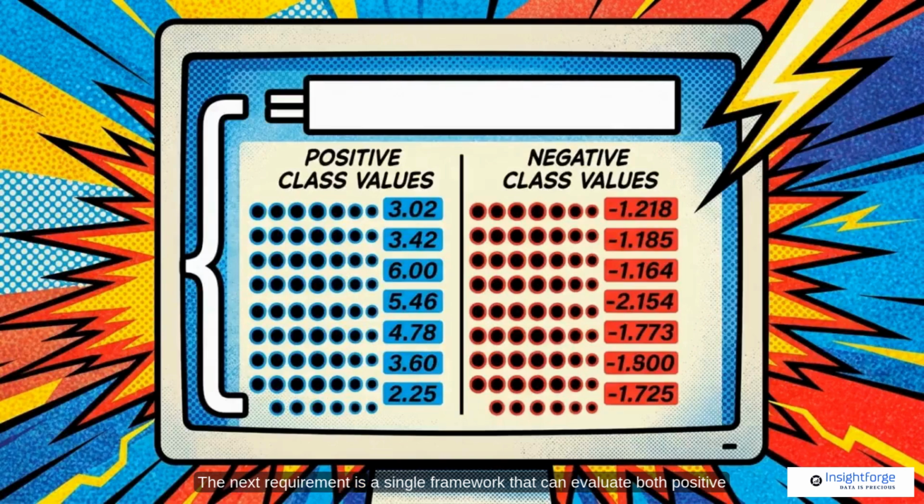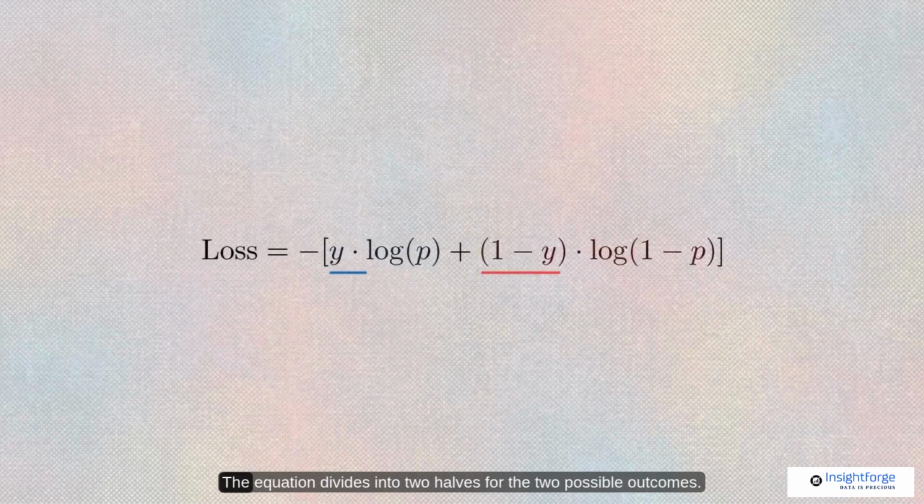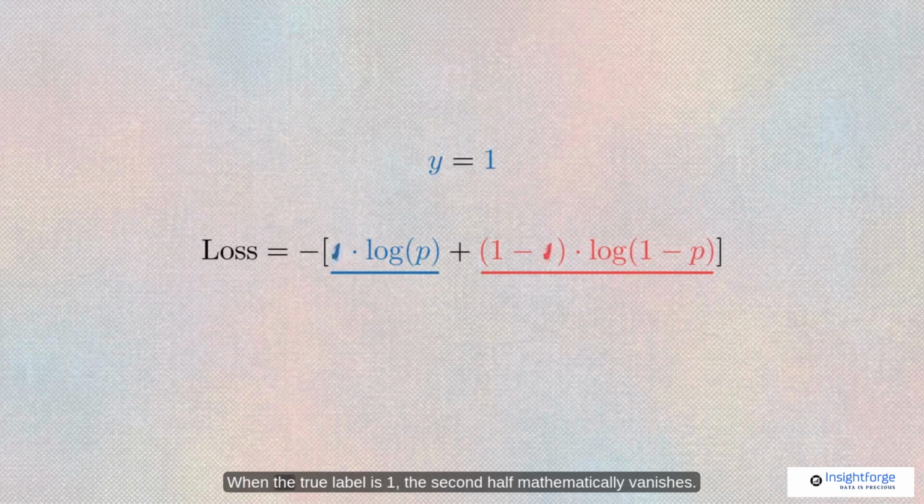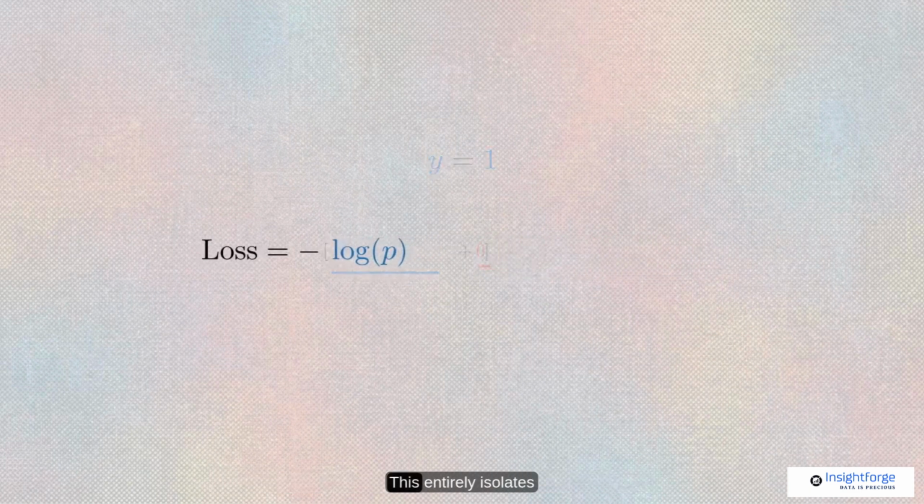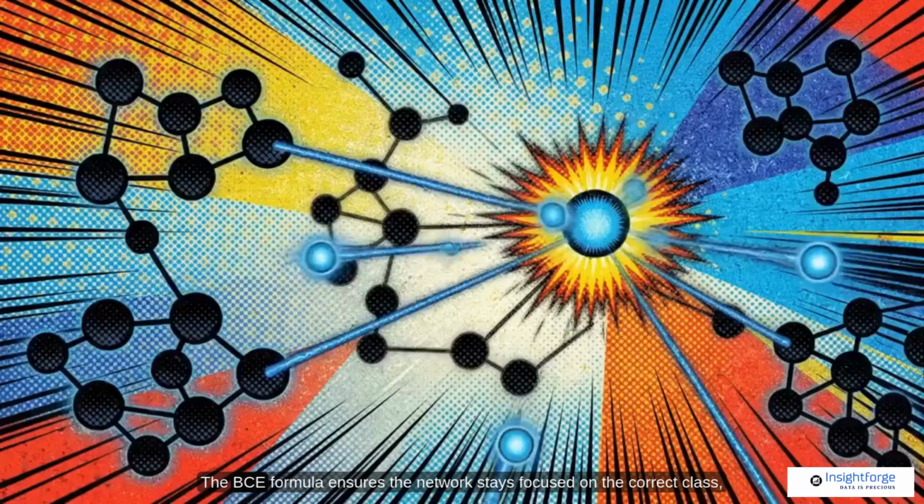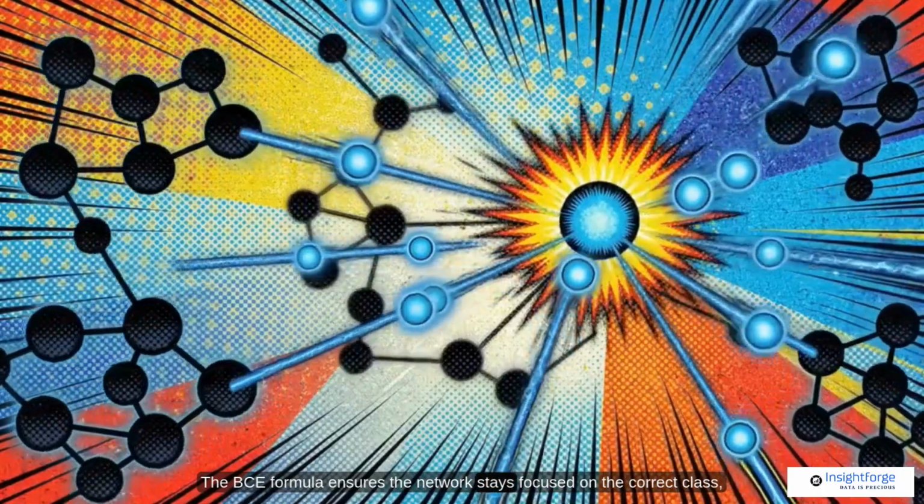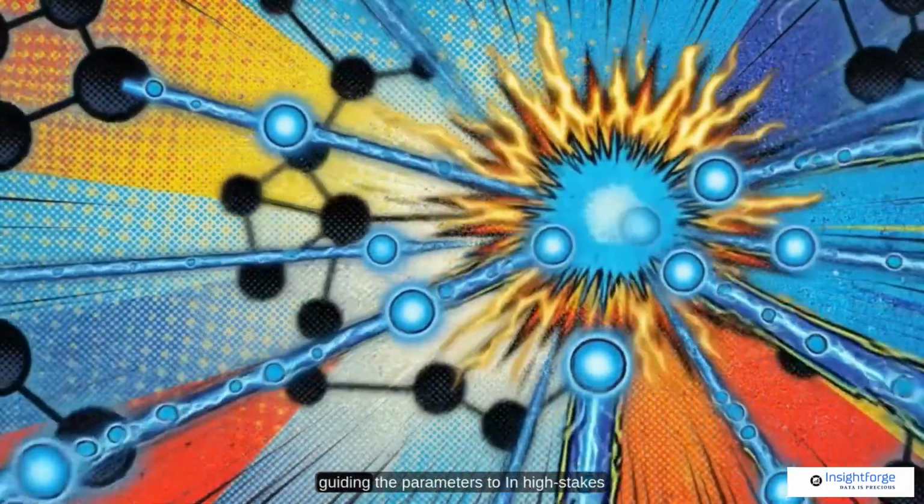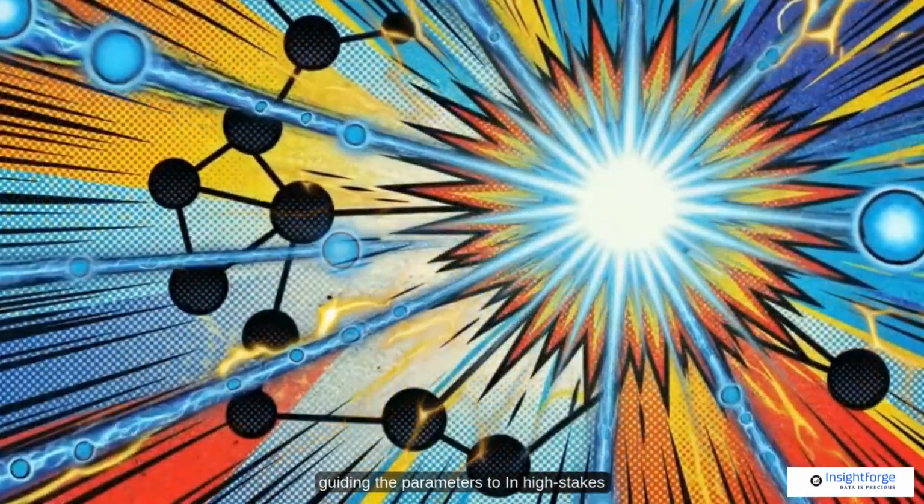The next requirement is a single framework that can evaluate both positive and negative classes simultaneously. This is Binary Cross-Entropy, or BCE. The equation divides into two halves for the two possible outcomes. When the true label is 1, the second half mathematically vanishes. This entirely isolates the prediction, cleanly measuring its exact distance from the truth. The BCE formula ensures the network stays focused on the correct class, guiding the parameters toward a higher probability of success.